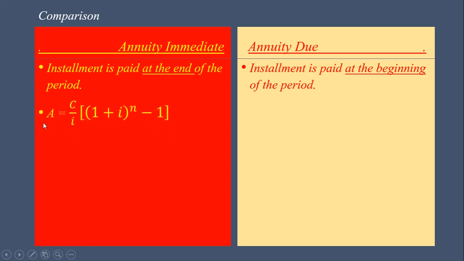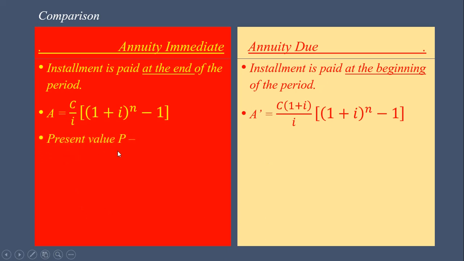Now, for accumulated value, we use this formula. A is equal to C upon i into round bracket 1 plus i bracket raised to n minus 1. And here, in case of annuity due, accumulated value is denoted by A dash. It is equal to C into bracket 1 plus i upon i in square bracket, in round bracket 1 plus i bracket raised to n minus 1 bracket complete. Now, if we compare these two, here we have C, and in case of annuity due, here in place of C we have C into bracket 1 plus i. Only this change is there.